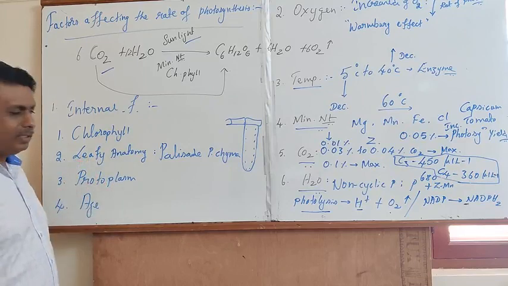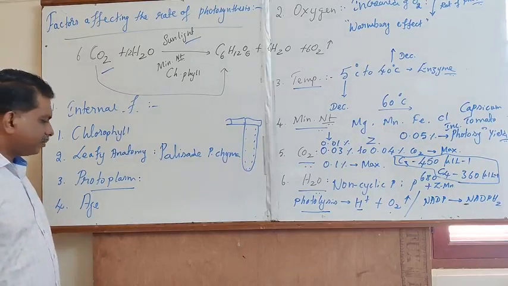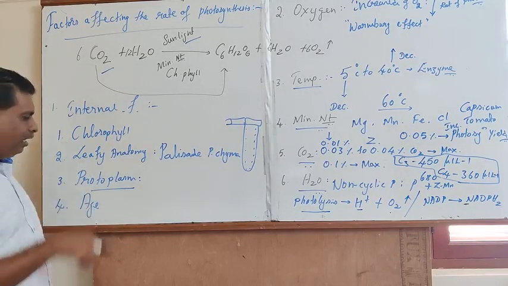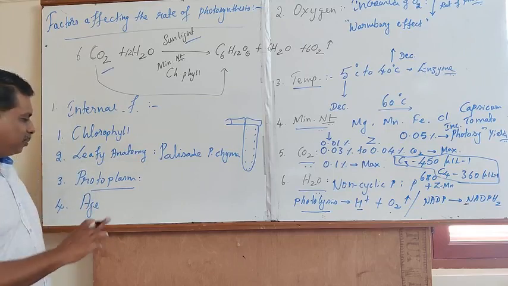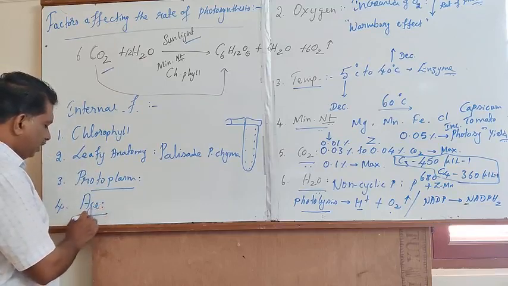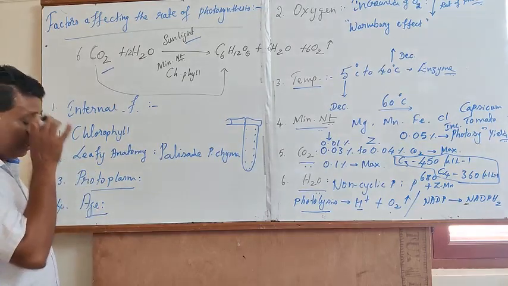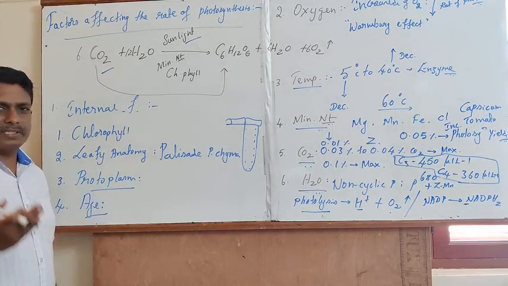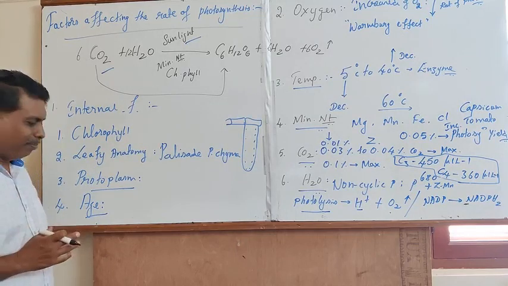In valid terminology, the protoplasm is defined as the physical and living component of the cell. If a plant is characterized by the presence of well-defined and well-organized protoplasm, then it exhibits the maximum rate of photosynthesis. In addition to this, the age also determines the rate of photosynthesis. If a plant is at a young age, the rate of photosynthesis is maximum because of the presence of well-defined and well-organized chlorophyll pigments.